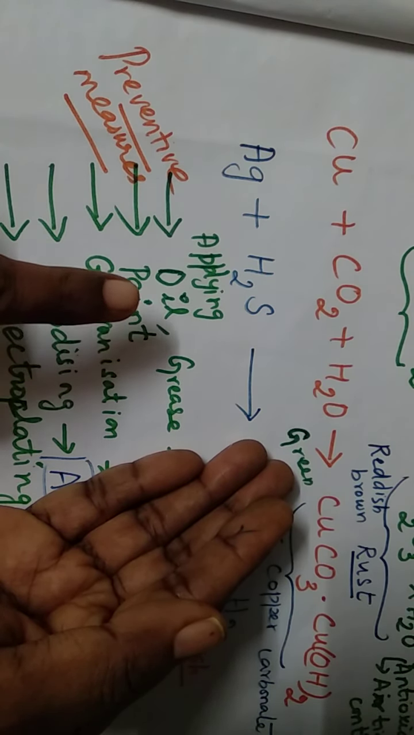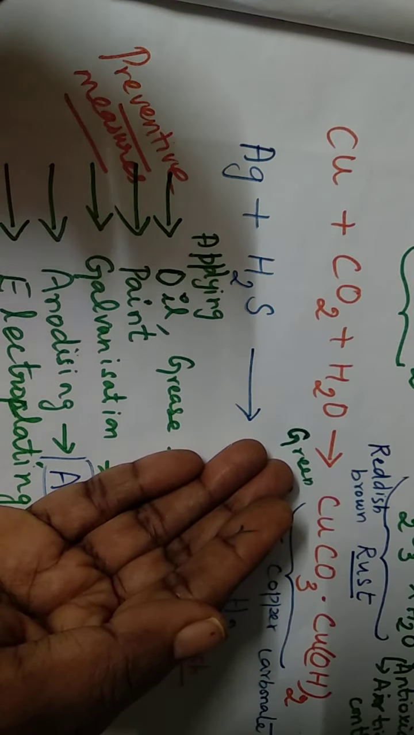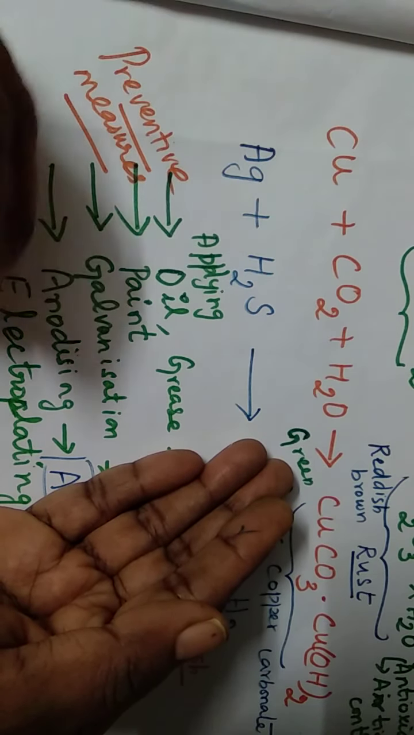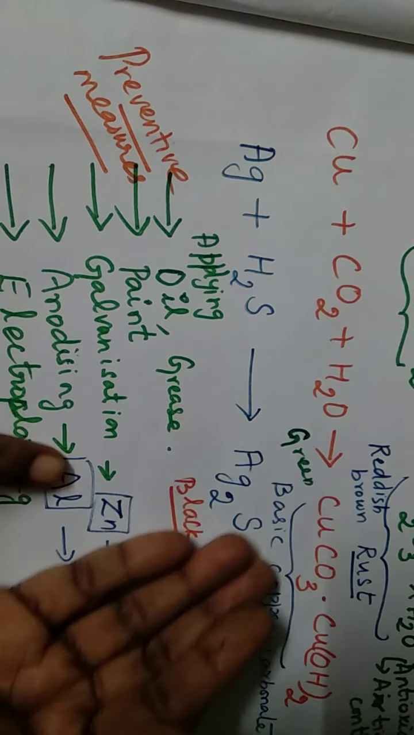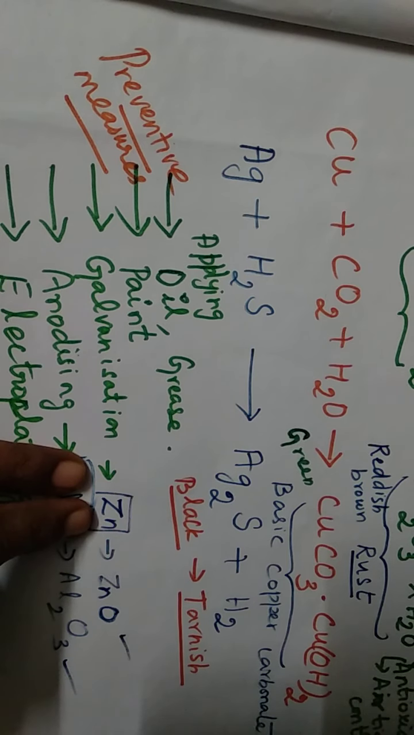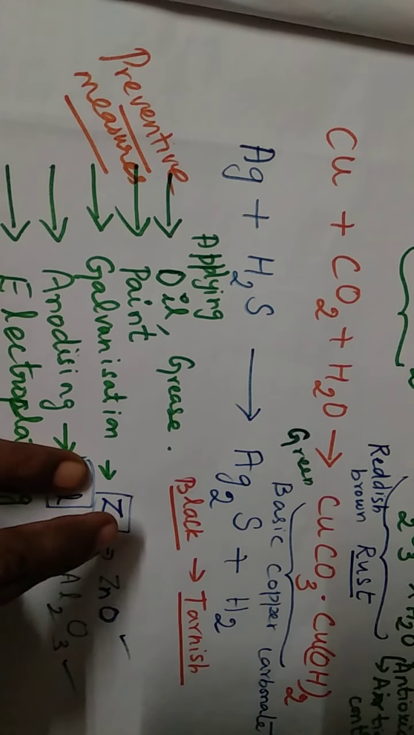So when painted, the inner metal, which is iron or any other metal, is protected by the paint. Then galvanization. In galvanization, we apply zinc. It is also a metal only. But why are we applying zinc?